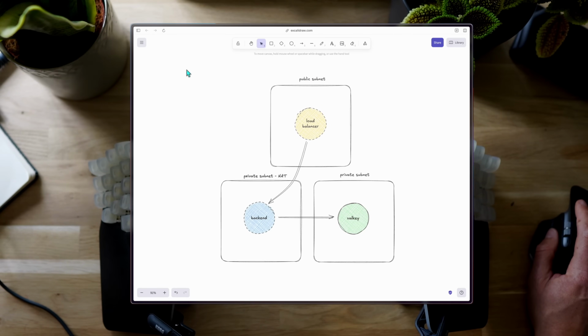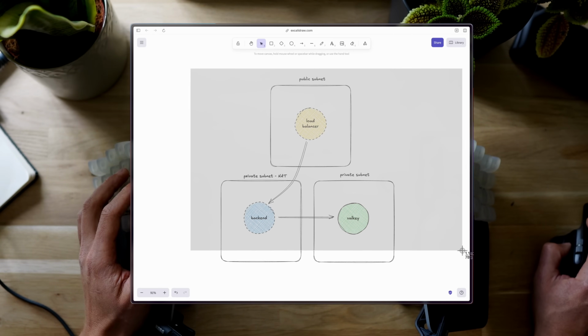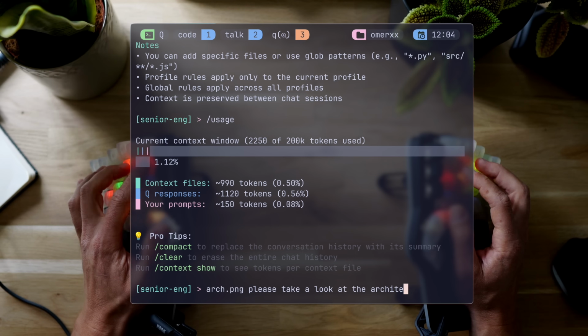Pro tip, this goes for any platform. Try to keep your proxy/load balancing as the world-facing object, while sending traffic internally to a network sitting behind a NAT, which is similar to your home router. And lastly, keeping your data in a subnet that cannot go out to the internet and can only be reached internally. Okay, enough with DevOps talk. Let's screenshot this piece of art and use it as context, asking Q to take a look and improve.